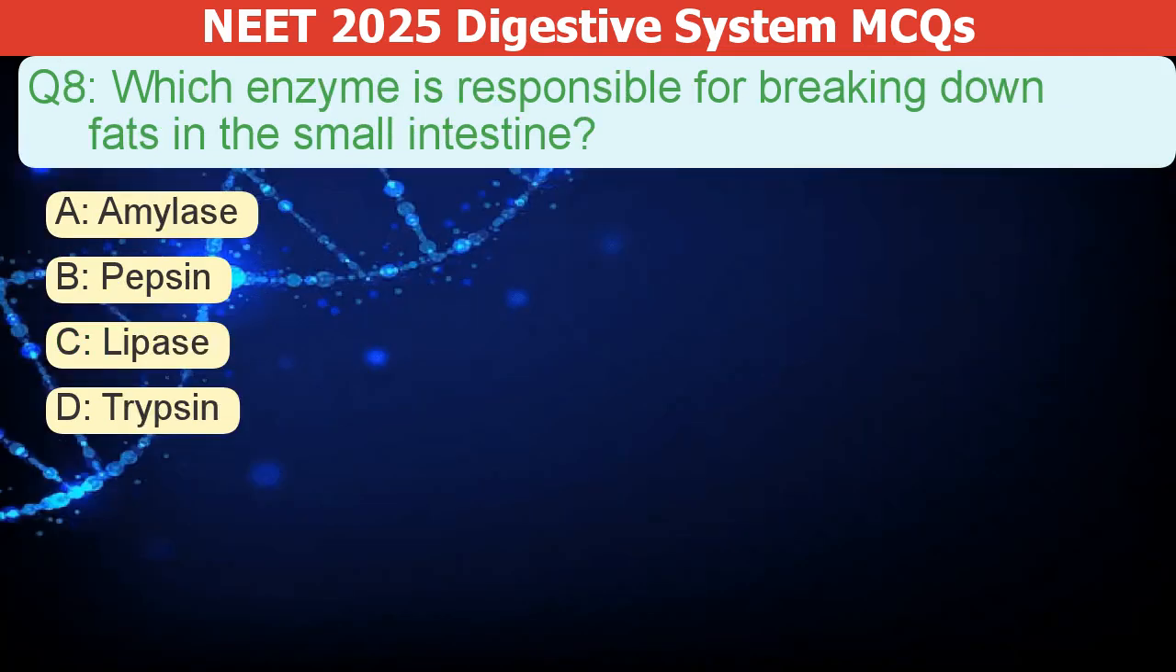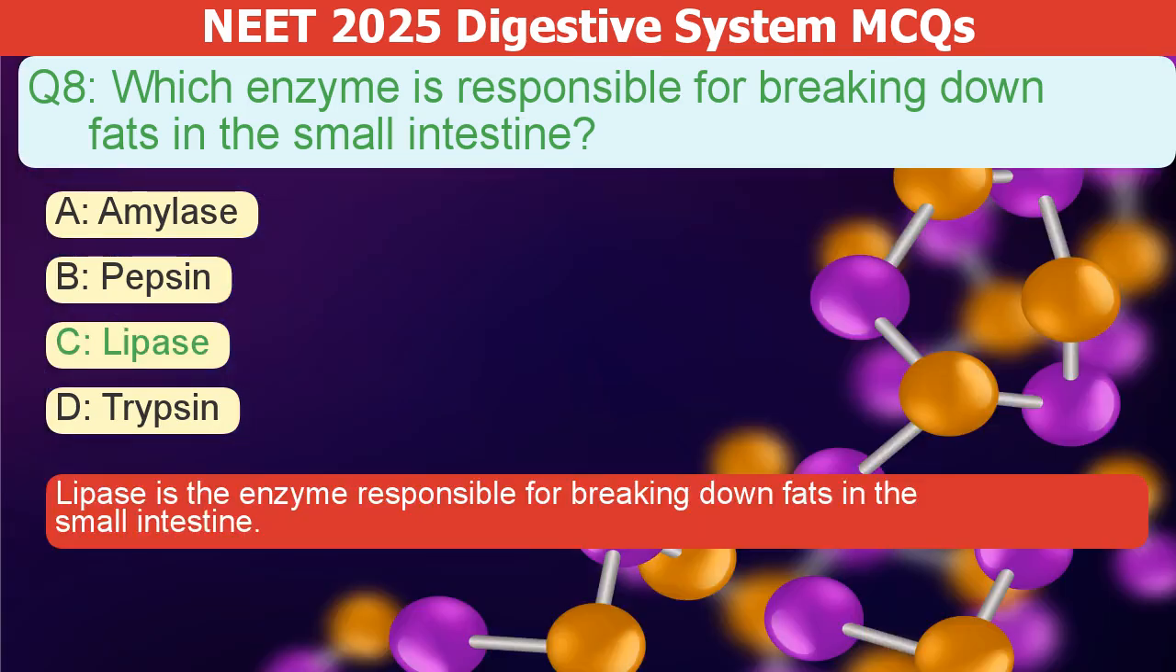Which enzyme breaks down fats in the small intestine? A. Amylase. B. Pepsin. C. Lipase. D. Trypsin. The correct answer is C. Lipase is the enzyme responsible for breaking down fats in the small intestine.